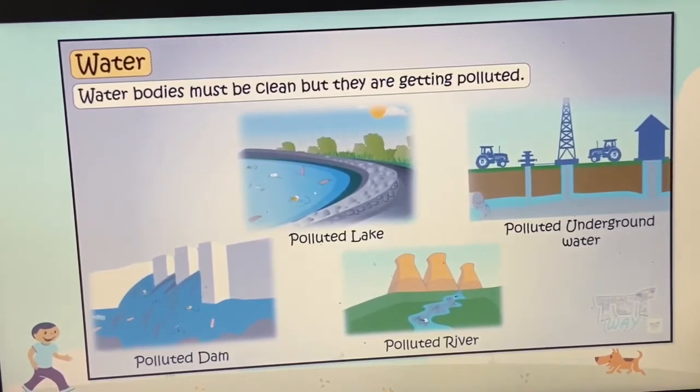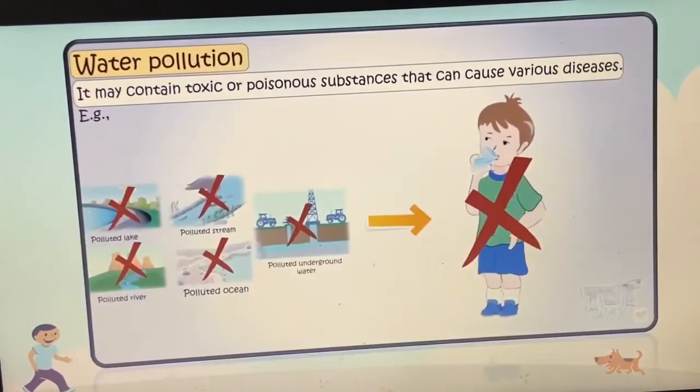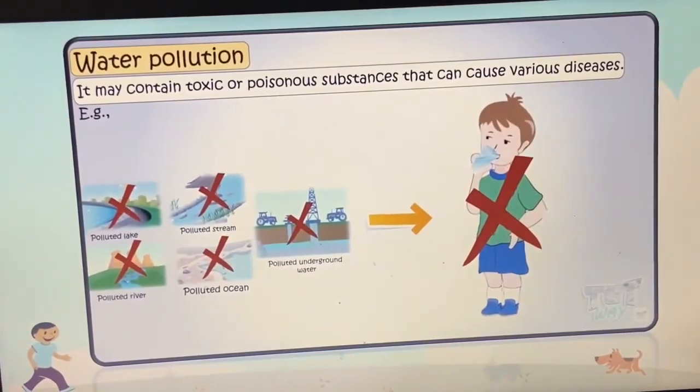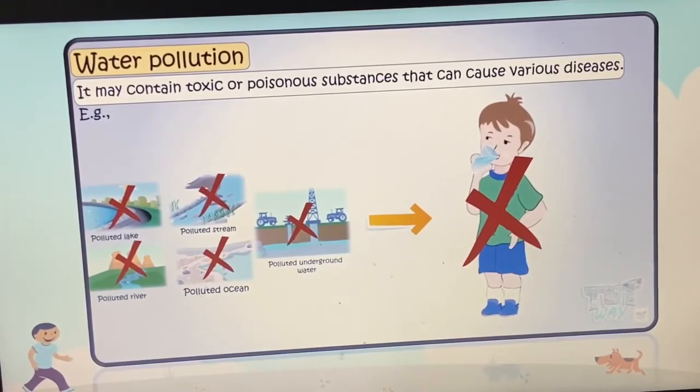And this polluted water kills the marine life, and the human beings as well. It can cause various dangerous diseases to us. Because of this we are getting a lot of diseases, okay.